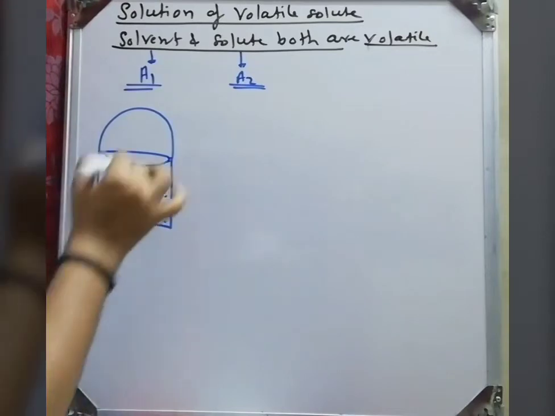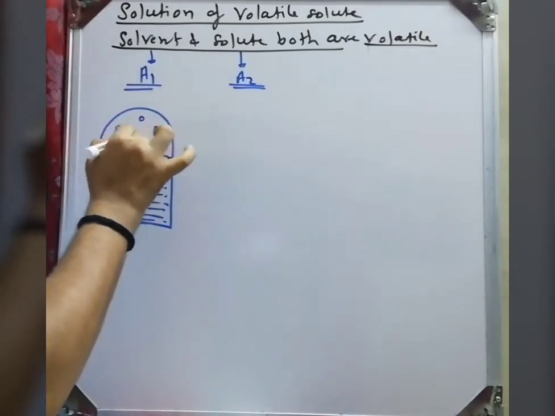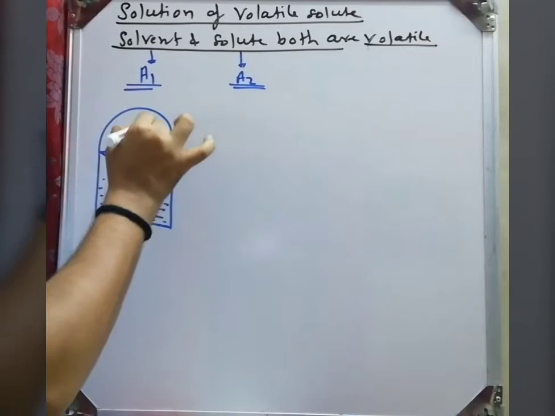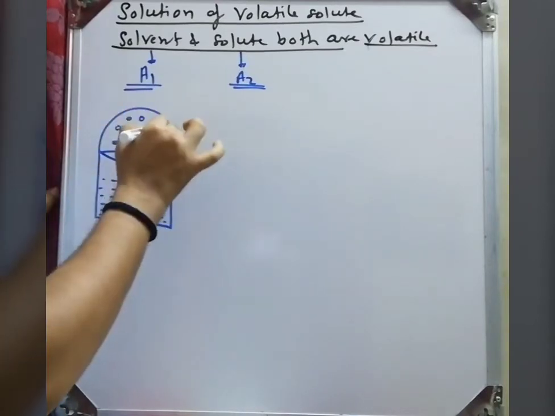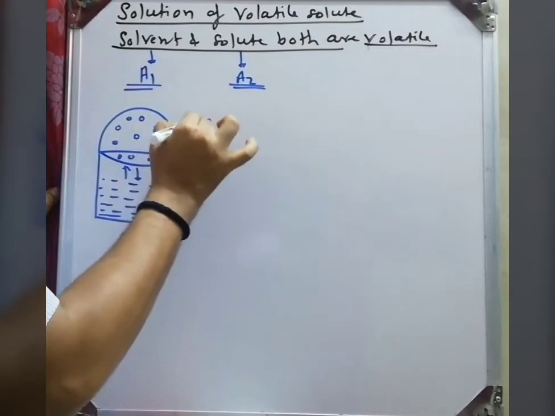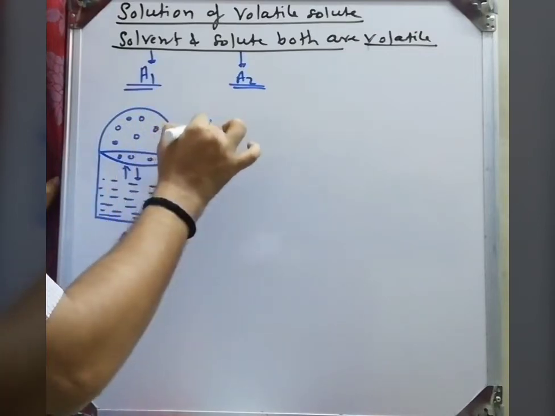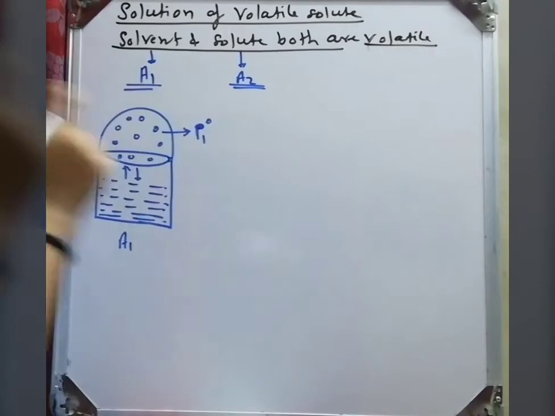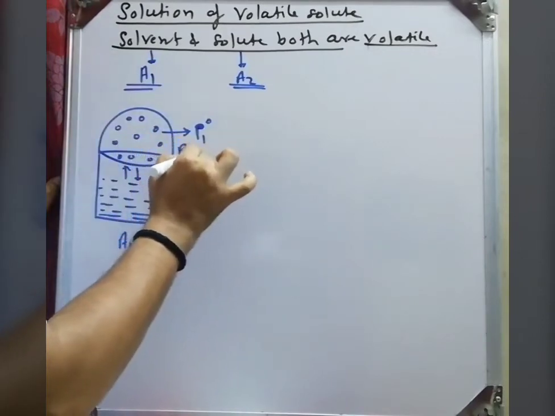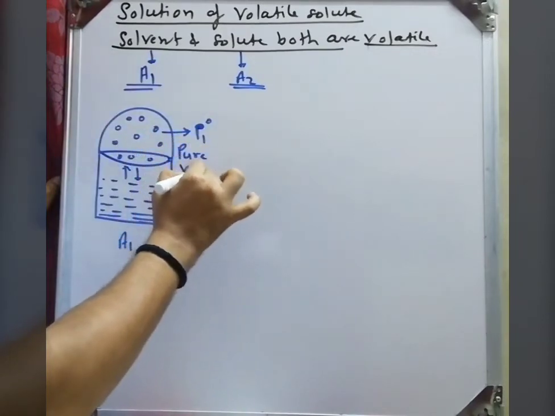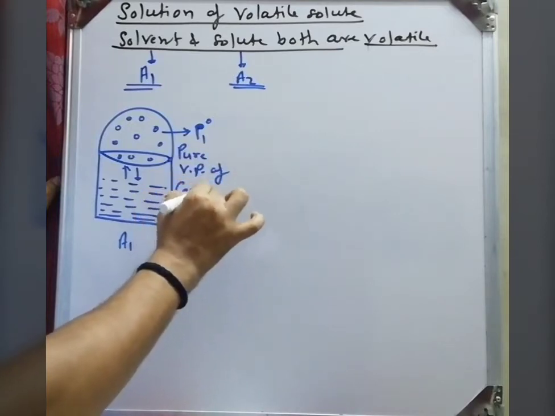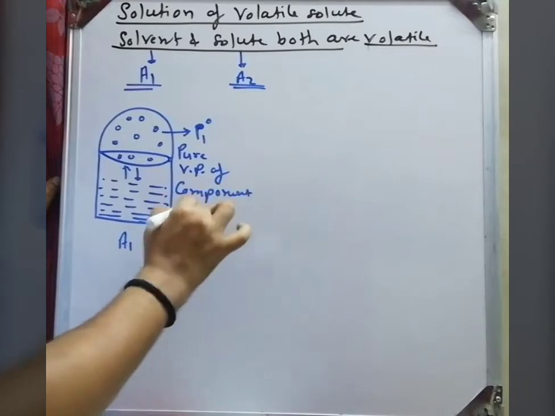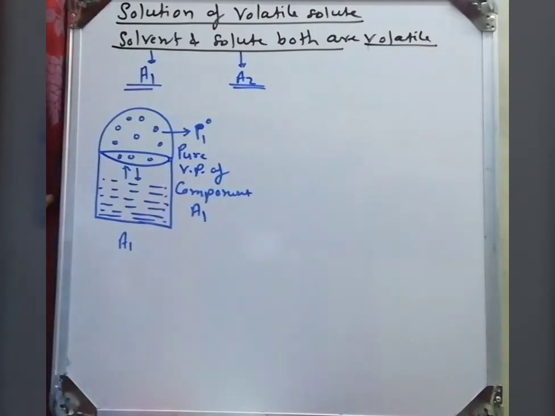At equilibrium it has some vapor pressure, which is called P10. P10 is the pure vapor pressure of the A1 component.